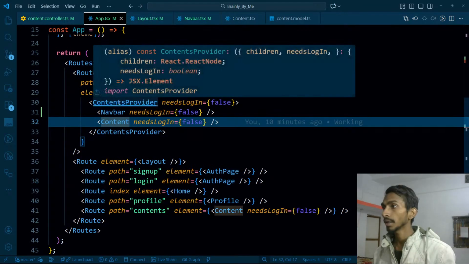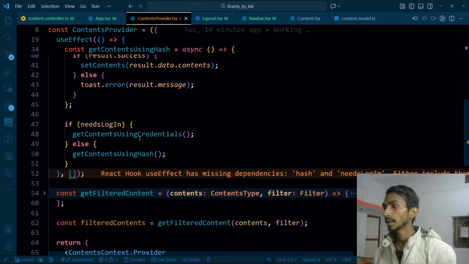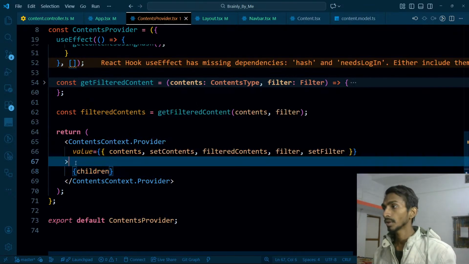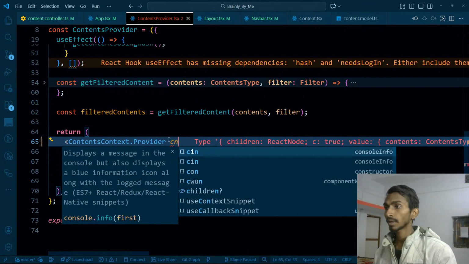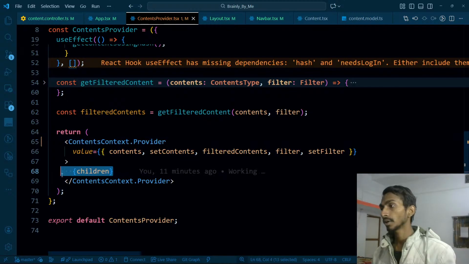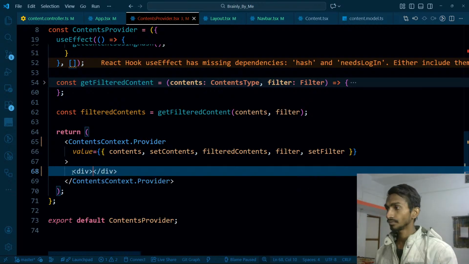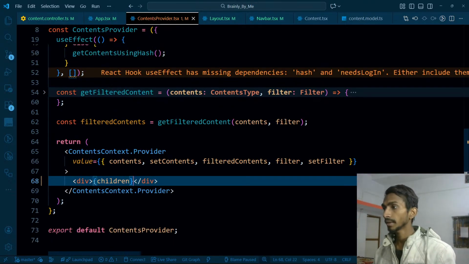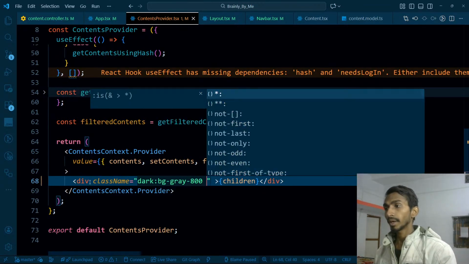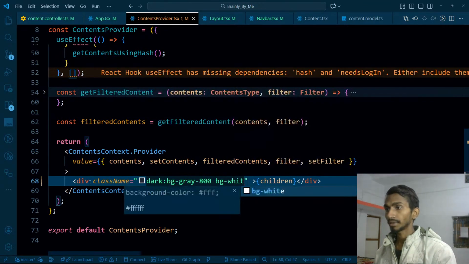Let's go to app, content provider. This provides the content and all. It gets the children, and I think this content provider can definitely have a class name. It cannot have a class name, never mind. But then if it cannot have a class name, I can have a div over here, and I can put it inside that, and I'll make sure that class name is going to be, when it comes to dark mode, BG gray 800, and normally it's going to be BG white.